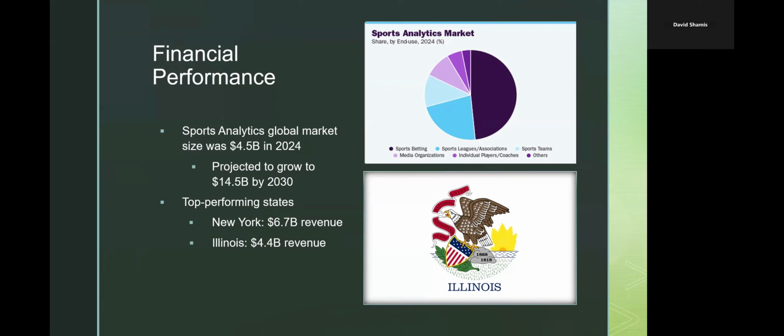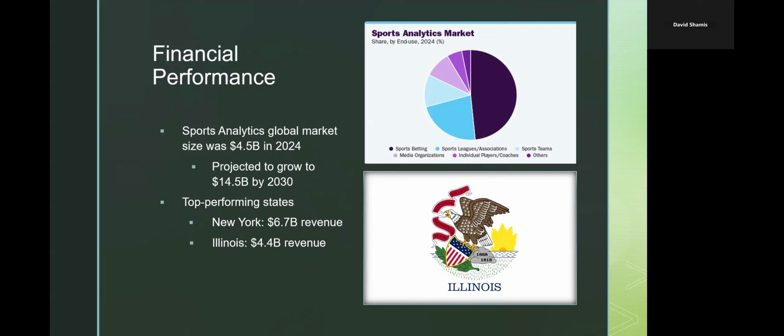But also a pretty big segment of it is the sports leagues themselves, and then the sports teams doing prediction based on our models, and also media organizations trying to make sports more digestible for the average person with statistics. The sports analytics market last year was 4.5 billion, projected to grow up to 14.5 billion by 2030, so almost tripling by that time.